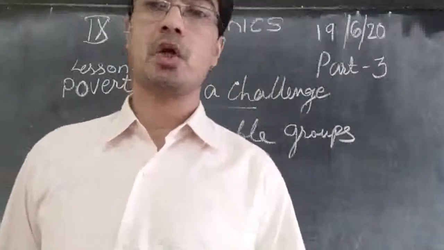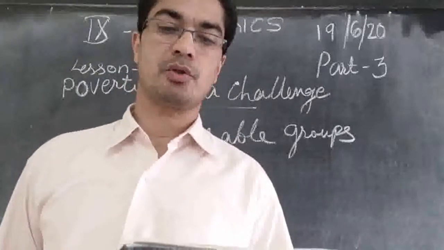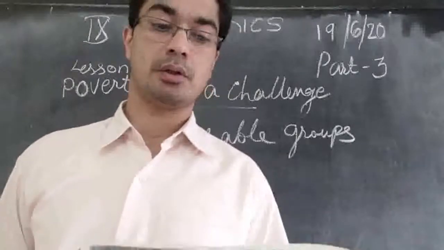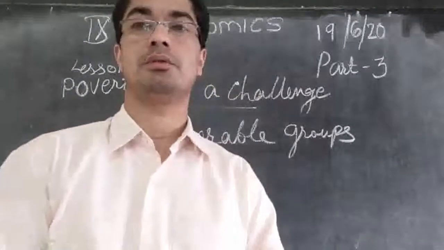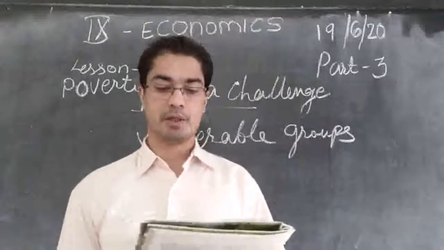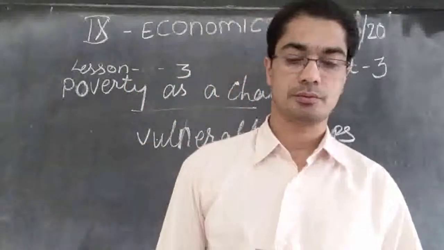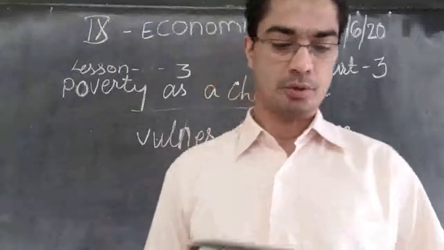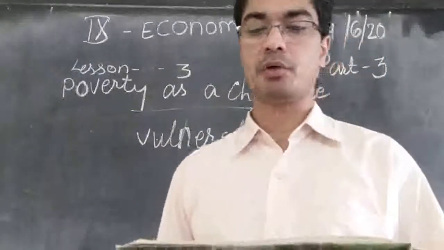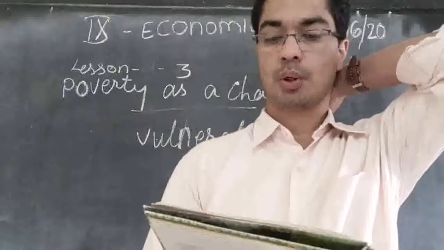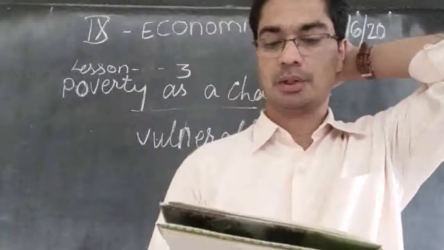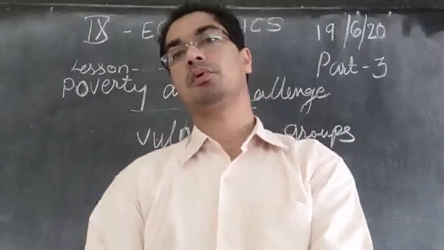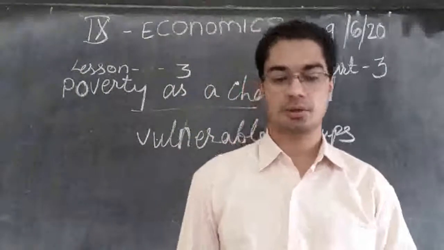Similarly, among the economic groups, the most vulnerable groups are the rural agricultural labor households and the urban casual labor households. So who are the other people who are vulnerable to become poor?